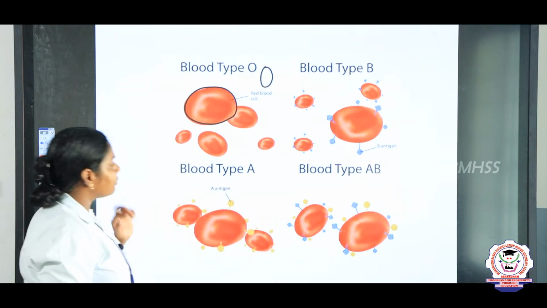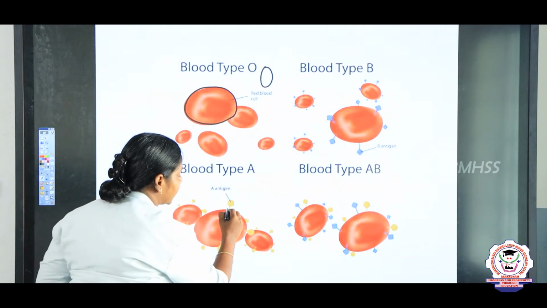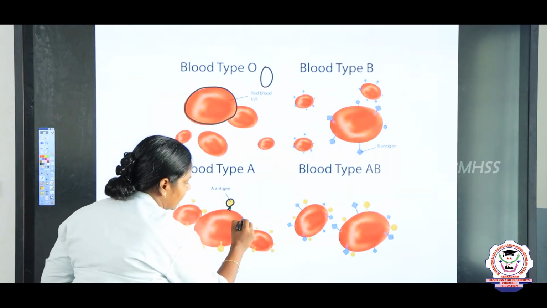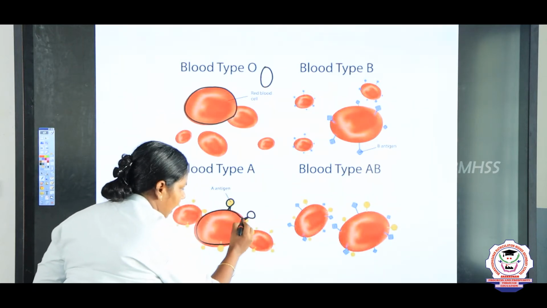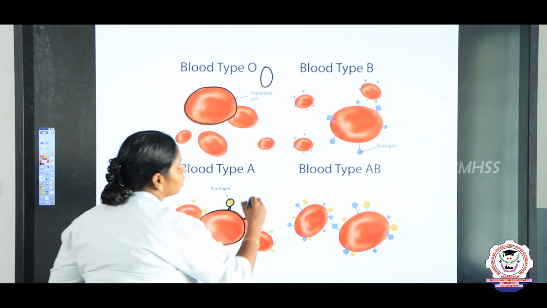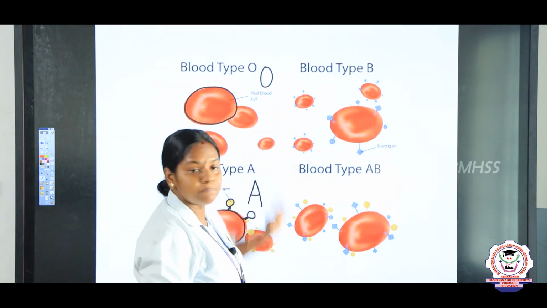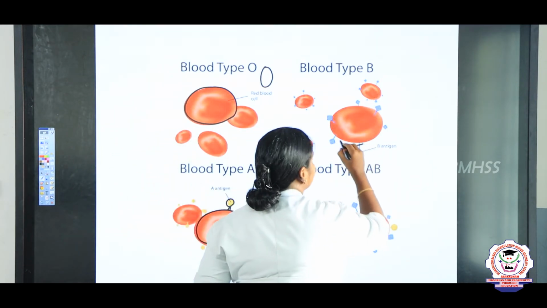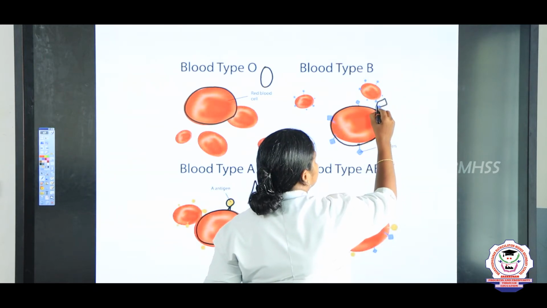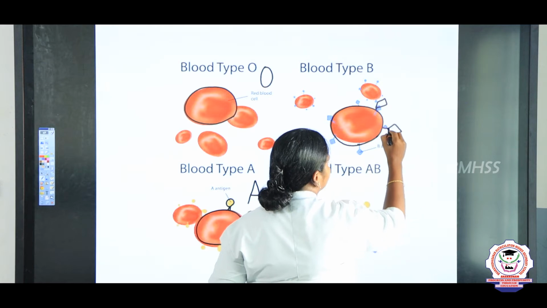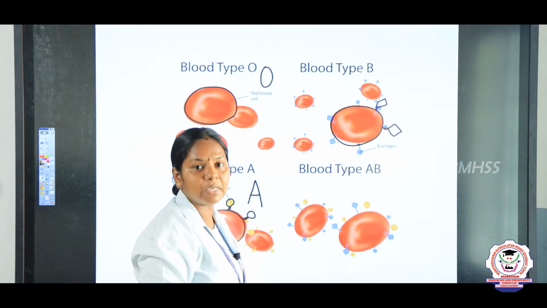And if the RBC of a person contains the antigen A, we can say the person possesses the blood group A. Next, blood type B. If the person possesses B antigen on the surface of RBC, we can say the person has the B blood group.